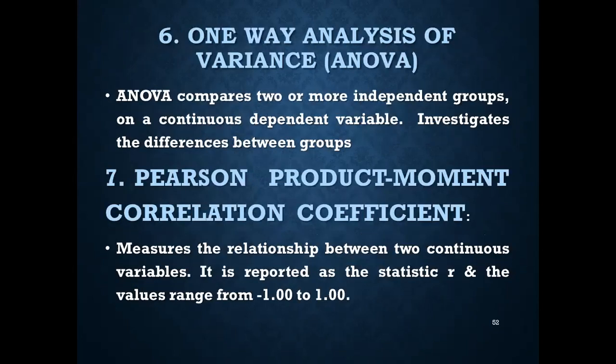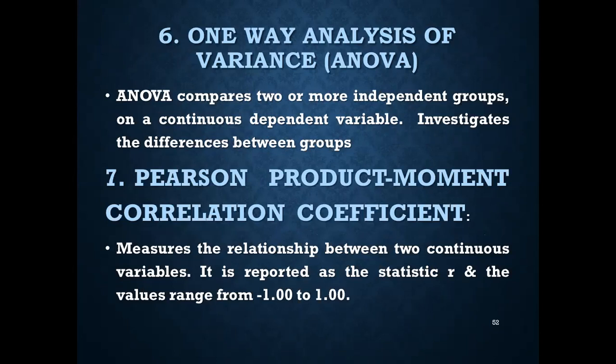One-way analysis of variance, ANOVA. ANOVA compares two or more independent groups on a continuous dependent variable, and it also investigates the differences between the groups.